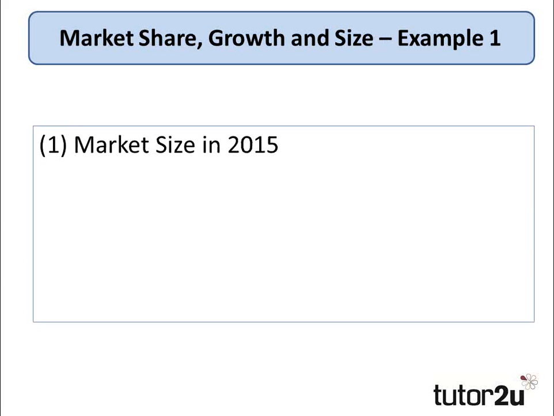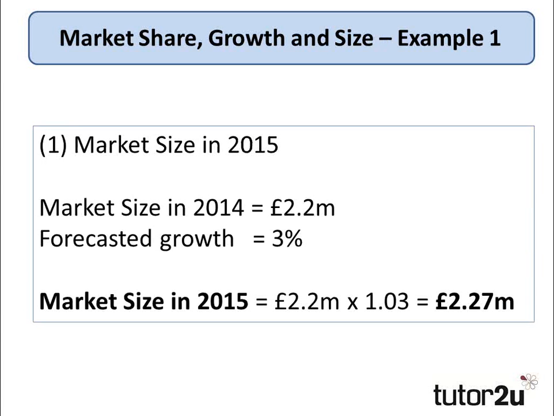So looking at the market size in 2015, let's see how we would calculate that. We know the market size in 2014 was 2.2 million, and it's forecast to grow by 3%. So a simple way to calculate it is simply times 2.2 million by 1.03, which gives us a market size in 2015 of £2.27 million.